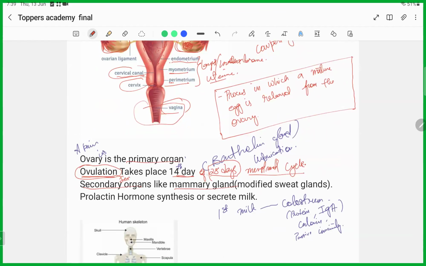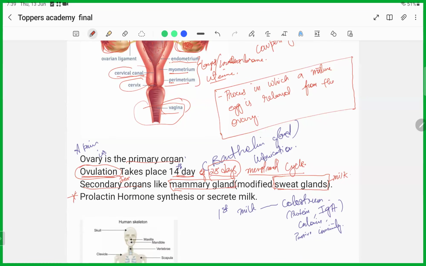Okay, and in addition to all these, there is a gland known as the mammary gland. Mammary gland is nothing but a modified sweat gland. Remember this one, sometimes they used to ask. This mammary gland will produce the milk, and for this production of milk, I want to be very clear.